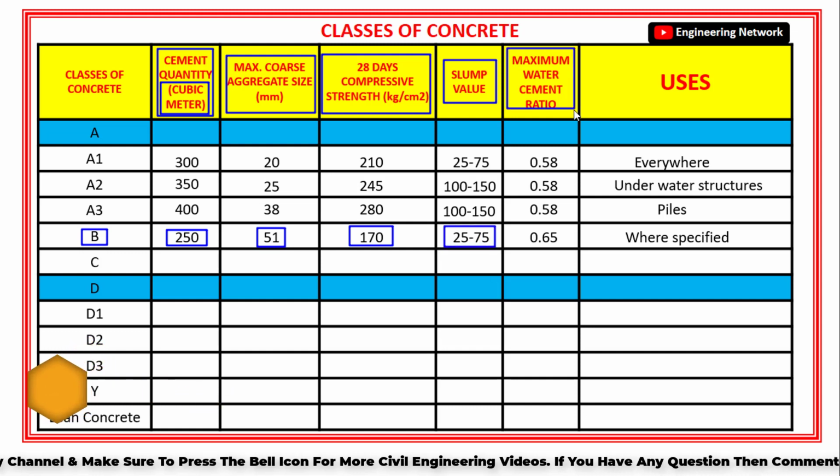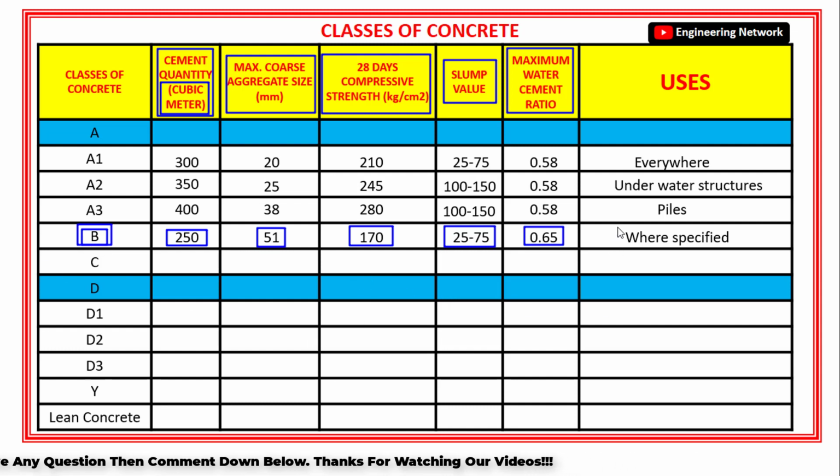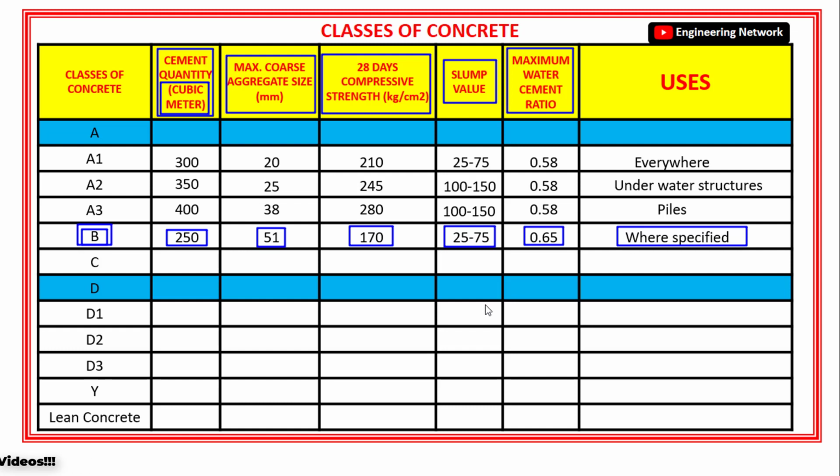The maximum water cement ratio of class B concrete is 0.65. Now, class B concrete shall be used only where specified, which basically means that if in the drawings or in the mix design of concrete it is specified that only class B concrete shall be used for that particular structure, then you only use class B concrete.